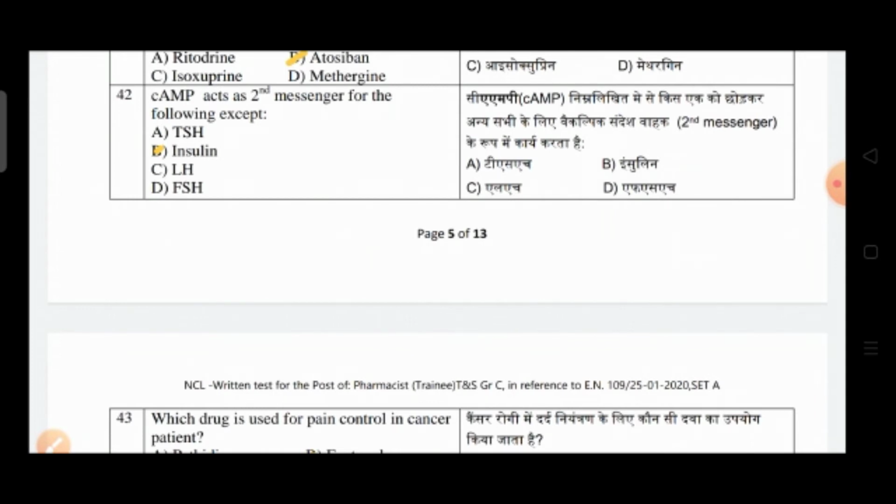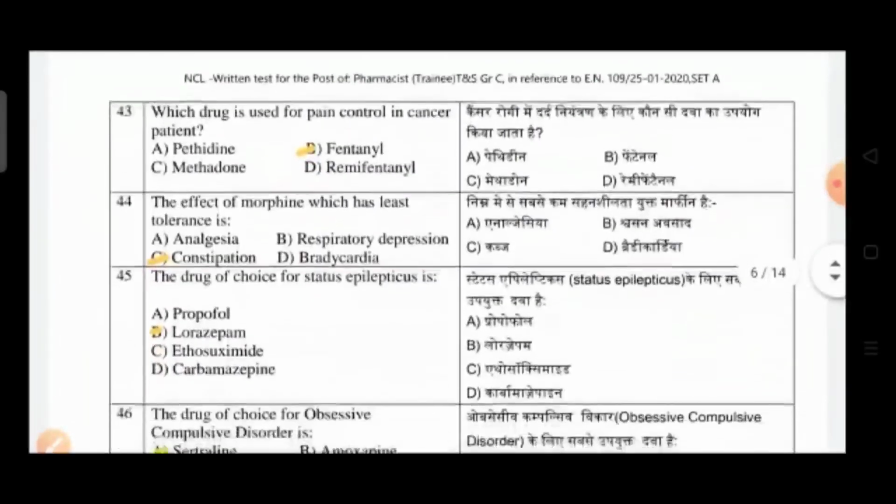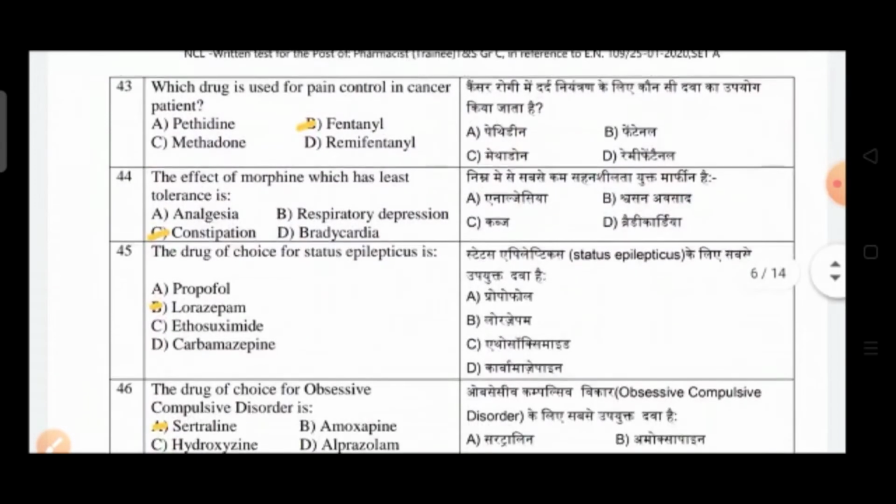Option A is TSH, option B insulin, option C LH, and option D is FSH. So the correct answer is option B, that is insulin. Question number 43: which drug is used for pain control in cancer patients? Option A is pethidine, option B is fentanyl, option C is methadone, and option D is remifentanil. So the correct answer is option B, that is fentanyl.